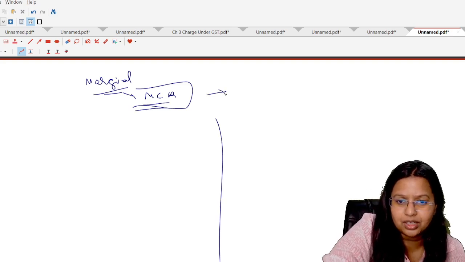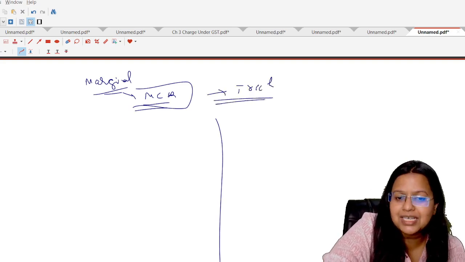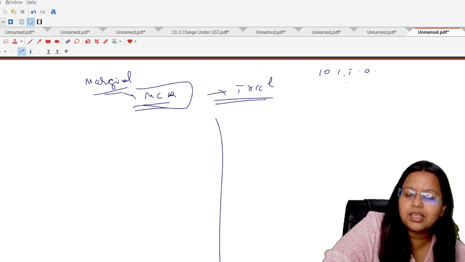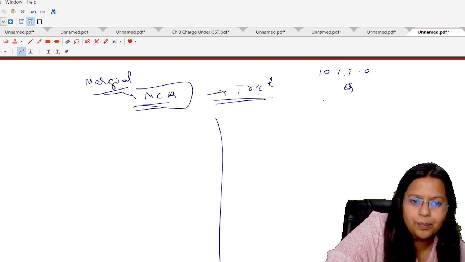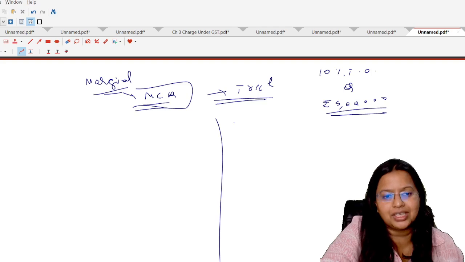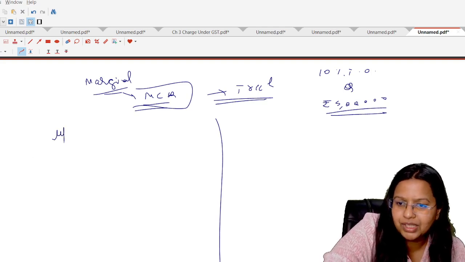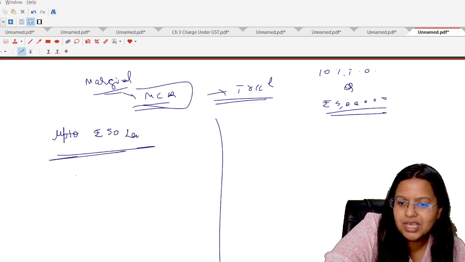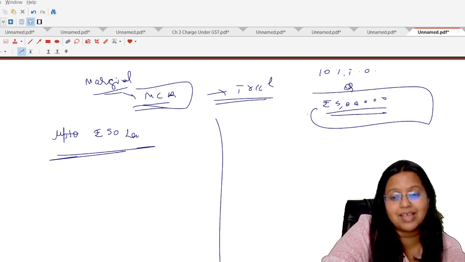So there is a trick. The provision is 10% of turnover in a state in the preceding financial year or rupees 5 lakh, whichever is higher. So if the turnover of that state in the preceding financial year is up to rupees 50 lakhs, the answer shall always be the second one, that is rupees 5 lakh. How?